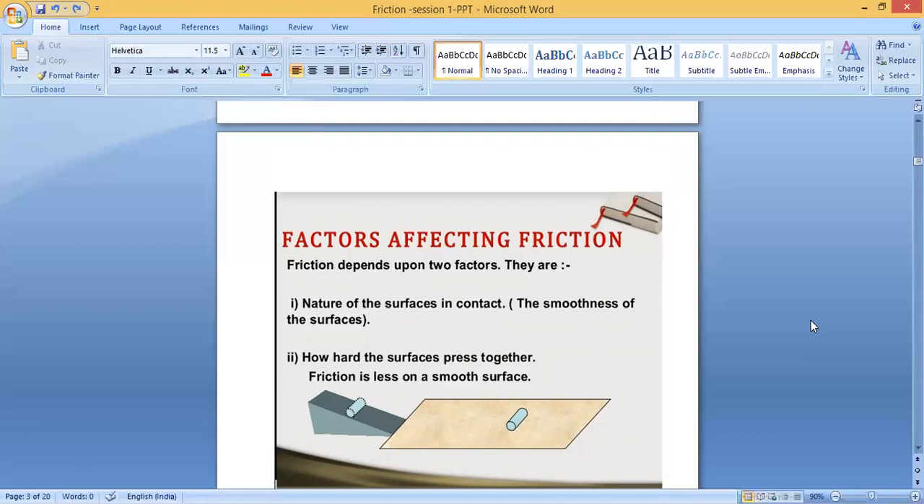You will not fall, you will walk slowly because there is more friction. But if you are walking on a granite floor or marble floor, you can walk a little faster, but at the same time there is a chance you may slip and fall because friction is very less. Okay. Even the second point, how hard the surfaces press together. Friction is less on a smooth surface.